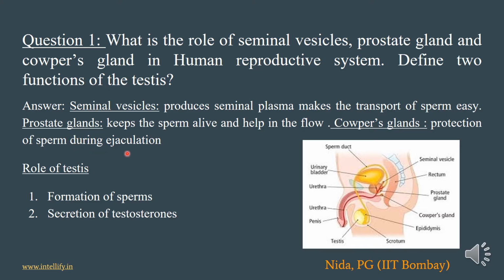during ejaculation. Now come to the testes. Here two roles of the testes are associated. First is the formation of the sperm cell by the process of meiosis, and second, secretion of testosterone, which is a male hormone that regulates the human male reproductive system.